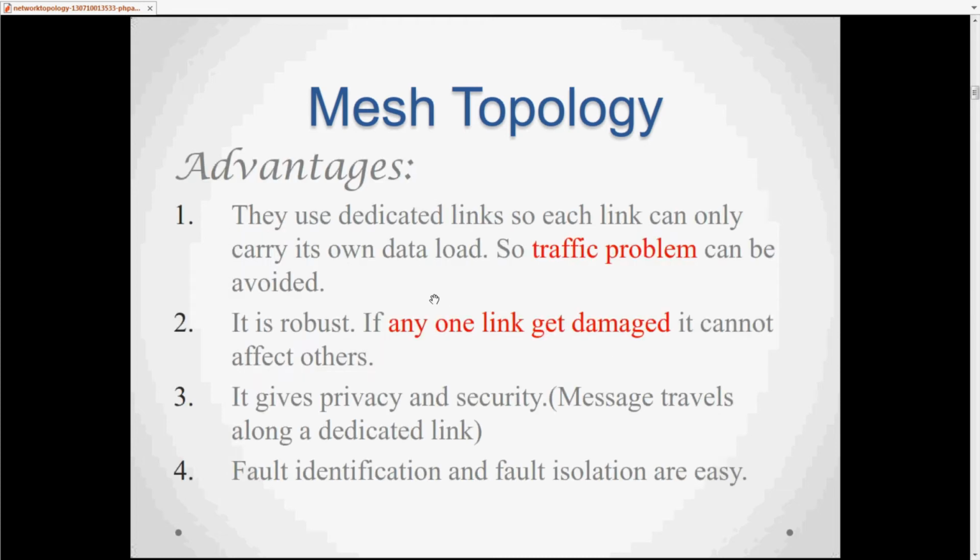This one, mesh topology advantages. What is the advantage of mesh topology? Mesh topology uses dedicated links, so each link can only carry its own data load, so traffic problems can be avoided. Next, it is robust. If any one link gets damaged, it cannot affect others. It gives privacy and security. Messages travel along a dedicated link. Fault identification and fault isolation are easy.